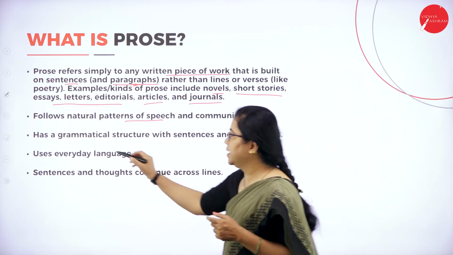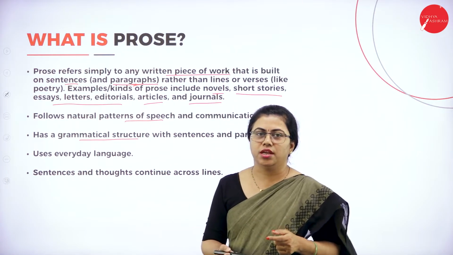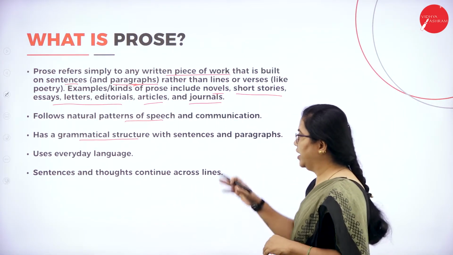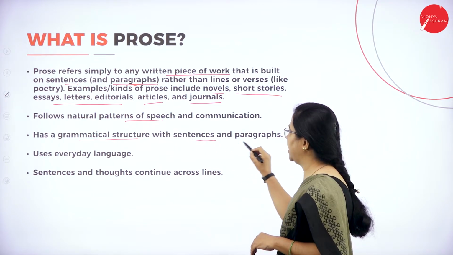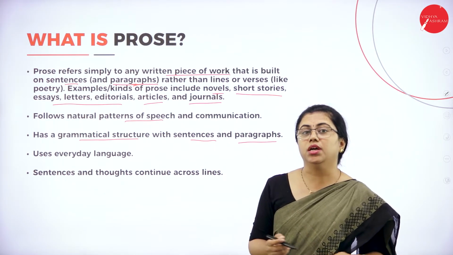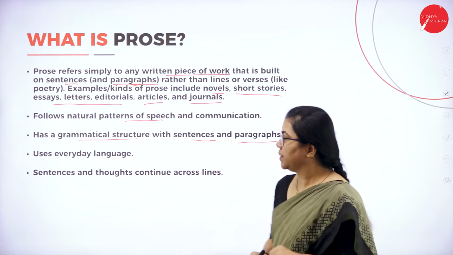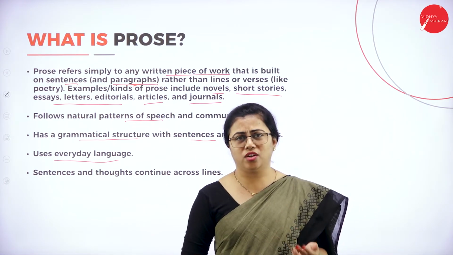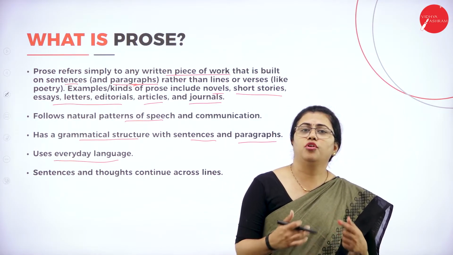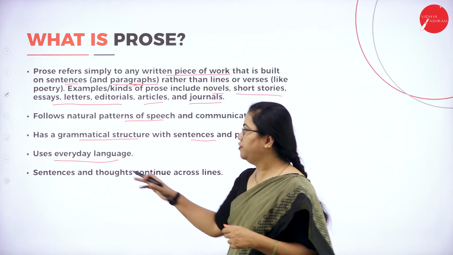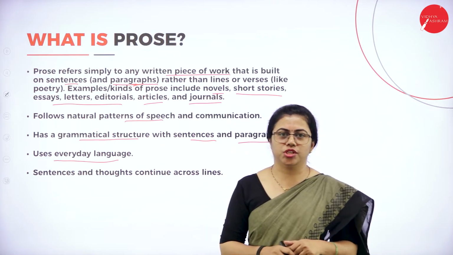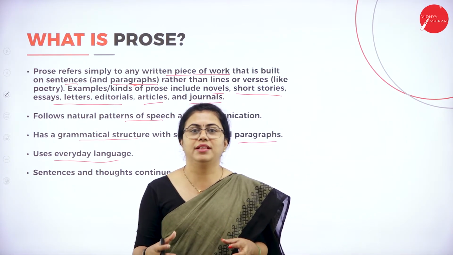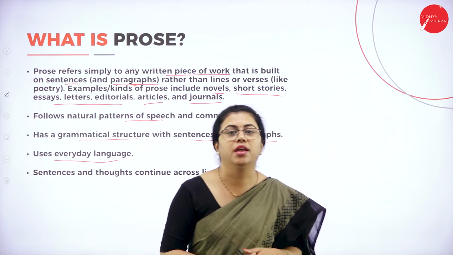It has a specific grammatical structure. The sentence structure is there, and that is called the grammatical structure. Sentences and paragraphs follow it. Then they may use everyday language. In some prose, like a novel where there is dialogue or monologue, it may follow everyday language. Whenever you read a few novels, you may feel that you are looking at somebody in your neighborhood.